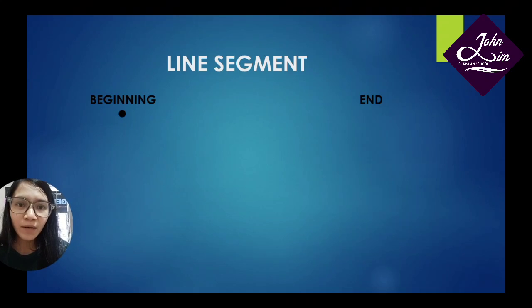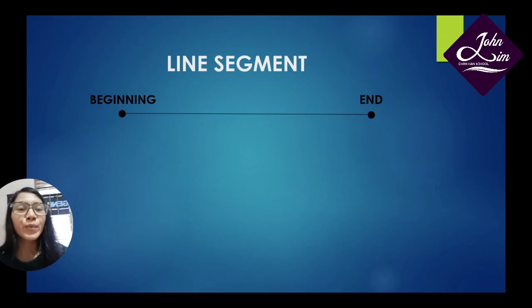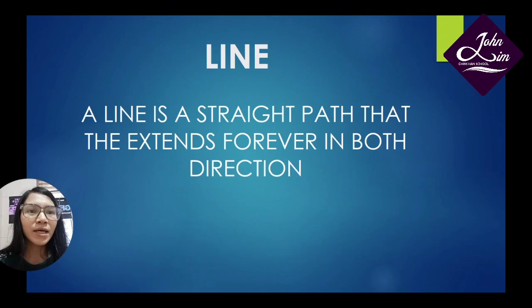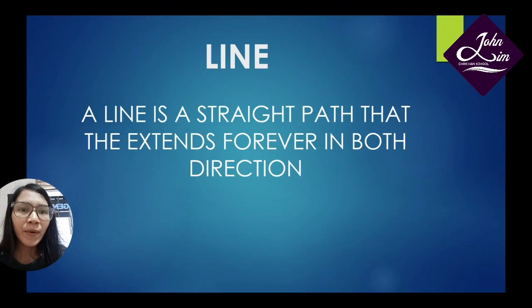And then we make an end point. And when we connect them like this, we get a line segment. Yes, this is a line segment. So what about a line? A line is a straight path that extends forever in both directions. I mean, it keeps on going forever. It goes on and on.